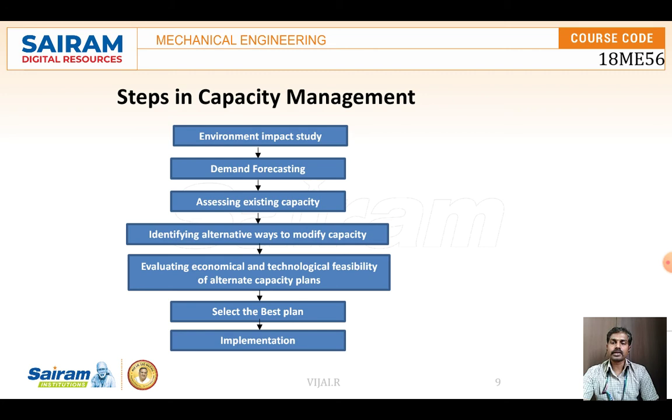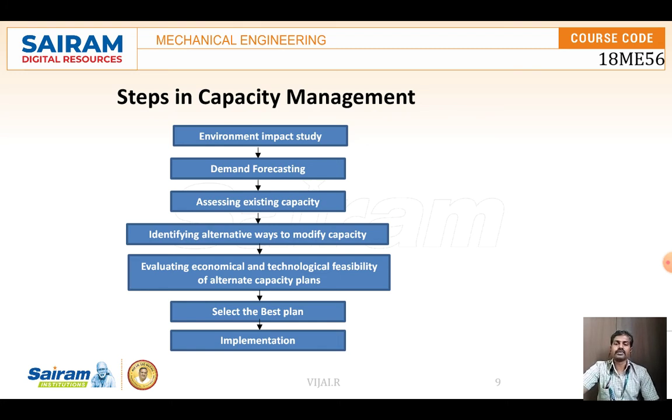So there are some steps in capacity management. First, we have to check the environmental impact study, since our facility capacity depends on the impact study. Then demand forecasting: what is the next month's forecast or next week's demand that is required.